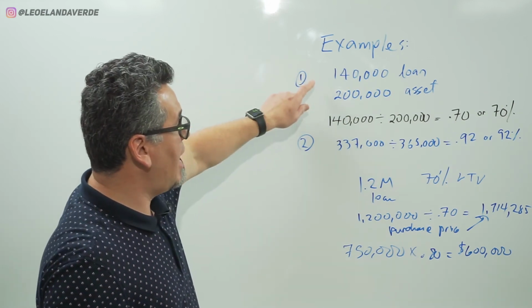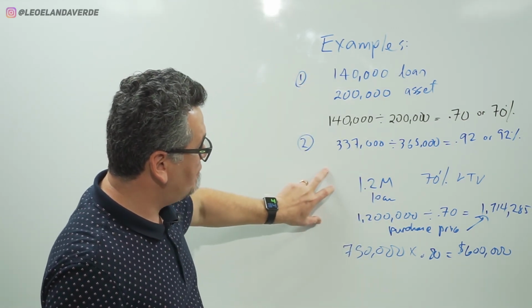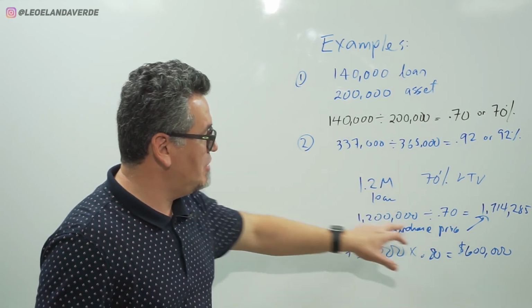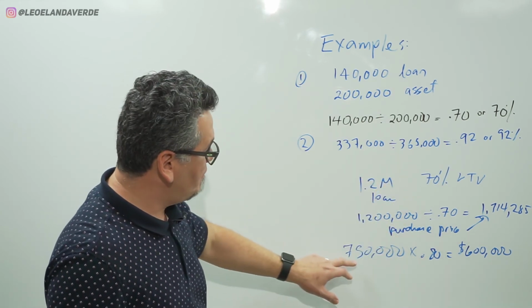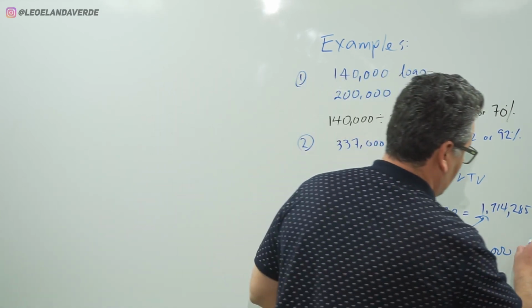Here you know two variables and you're missing the LTV. Here you have the loan and the LTV, and you're missing the purchase price. Here you have the purchase price and the LTV, and that's what's going to give you the loan.